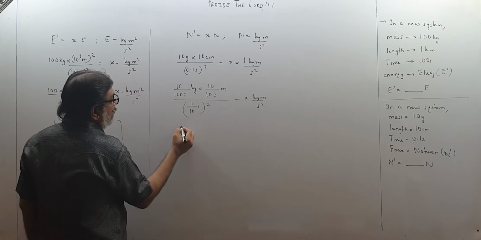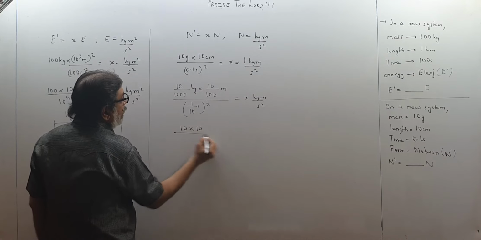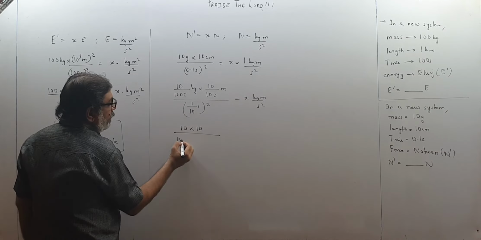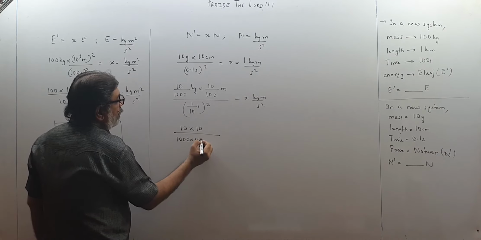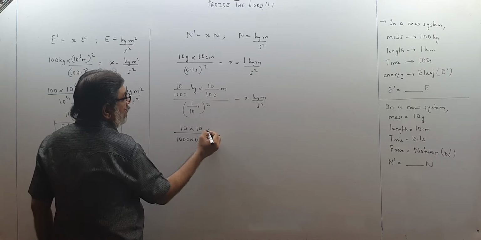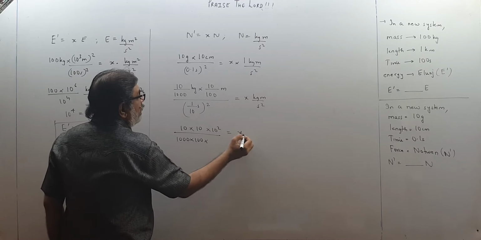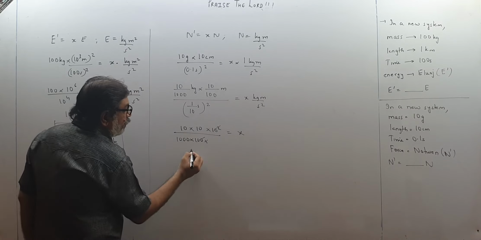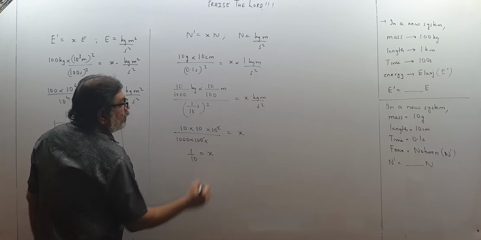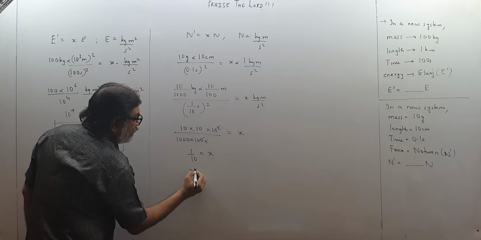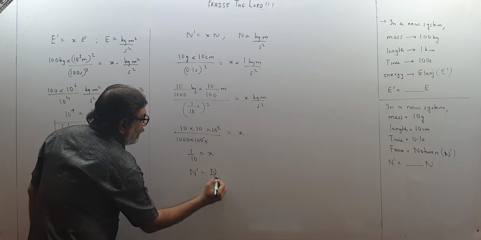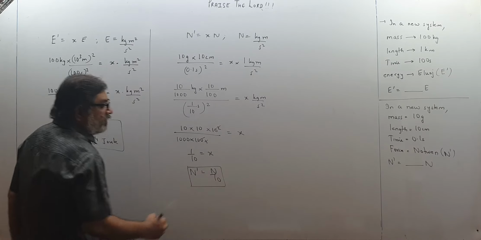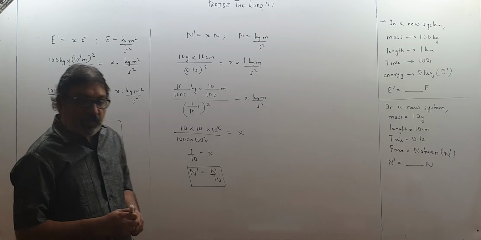I am left with 10 into 10 upon 1000 into 100, and this 10 square goes up, is equal to x. So 10 square, 100 gone, 1 upon 10. So 1 upon 10 is x. Therefore N dash is N upon 10. So 1 new Newton is N upon 10, like this.